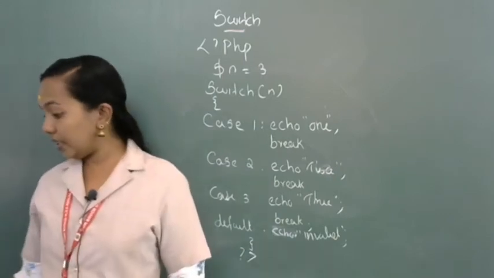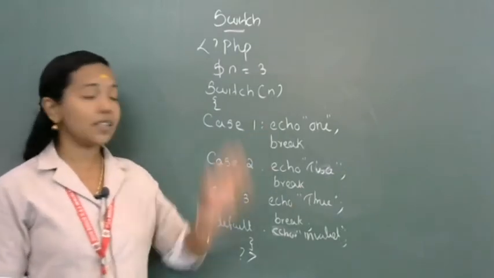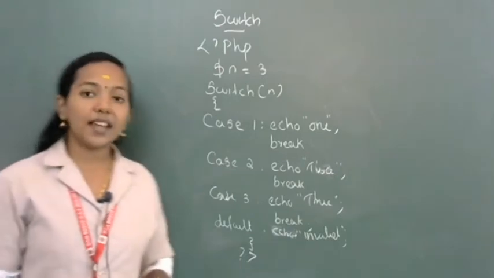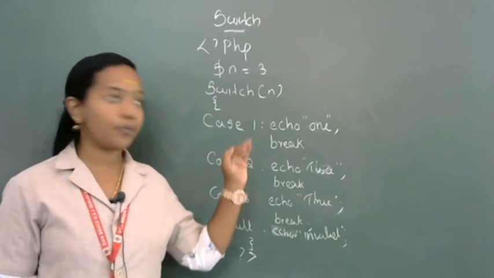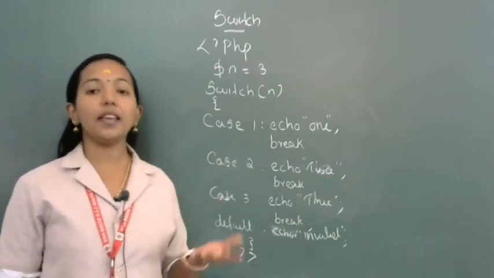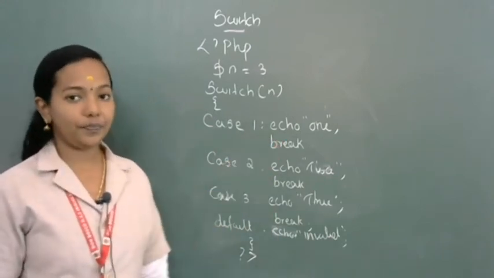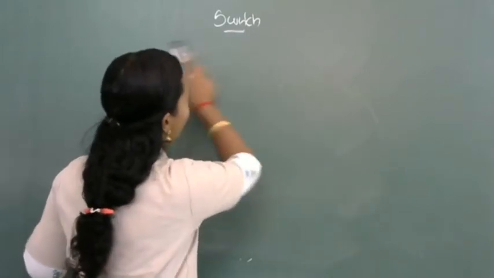Okay, so this is an example for how we are executing a switch statement. Switch statement is a multi-branching statement from a group of cases. Here 3 cases are given. From these 3 cases we are selecting a value according to the cases. Okay, clear?